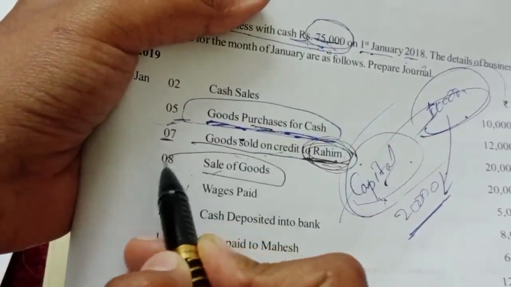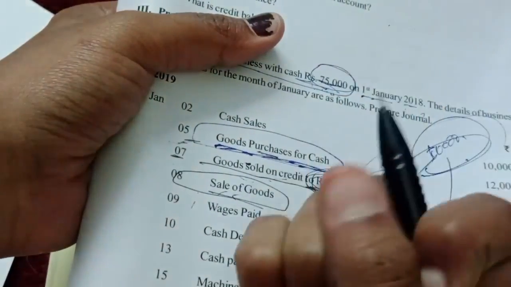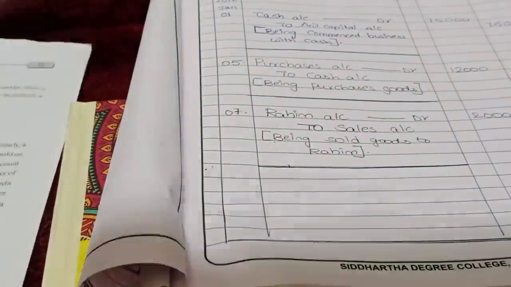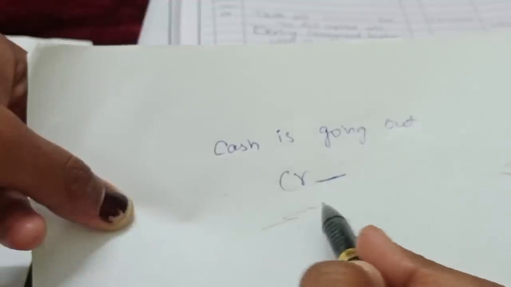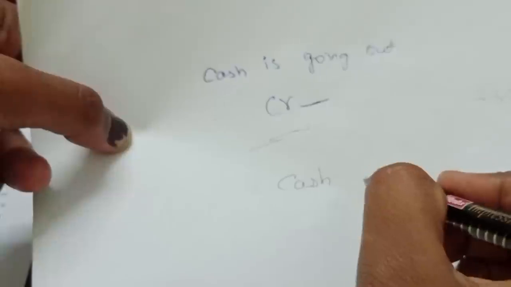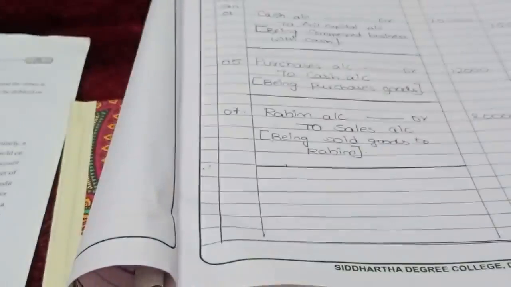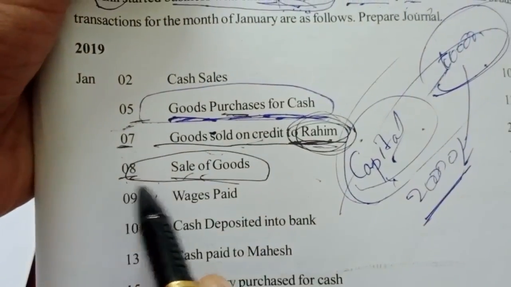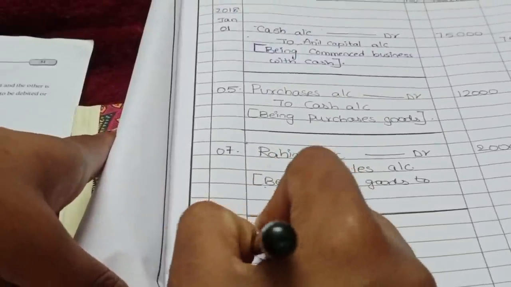Sale of goods. We are selling the goods, it seems. While we are selling the goods, is cash coming in or going out? If we sell, does cash come to us or go out? Cash will come in. What I have said: when cash is going out we need to credit it, when cash is coming in we need to debit it. Then what will be the journal entry? Cash account debit to sales account. Cash is coming in, that's why we are putting that cash on the debit side, right? On which date are we selling goods? 8th. On the 8th what is happening? Cash is coming in.